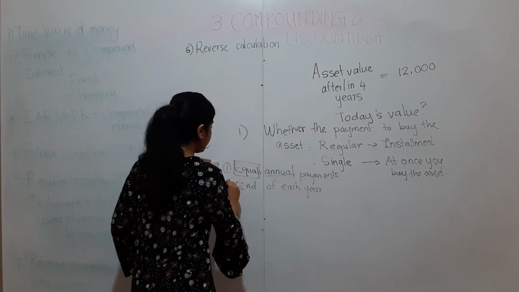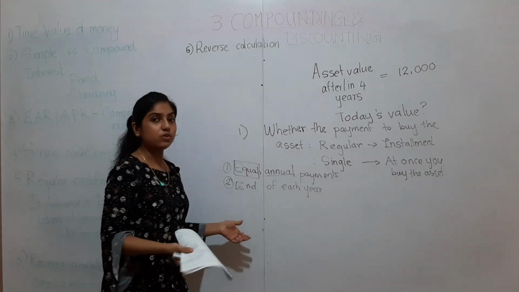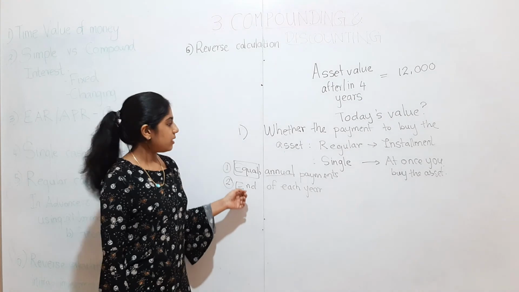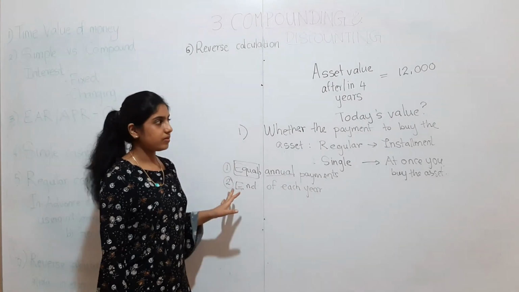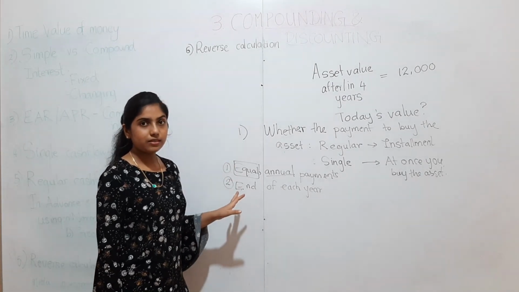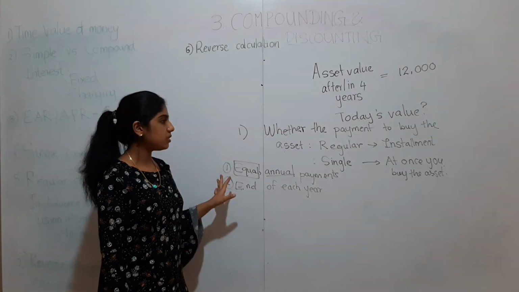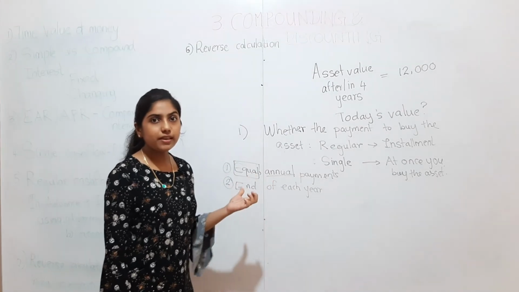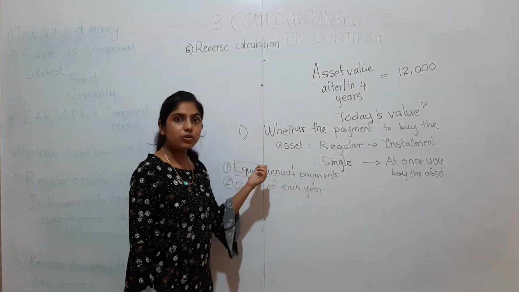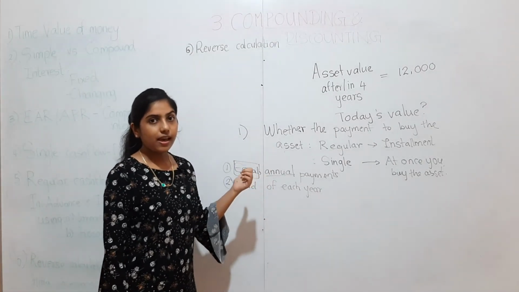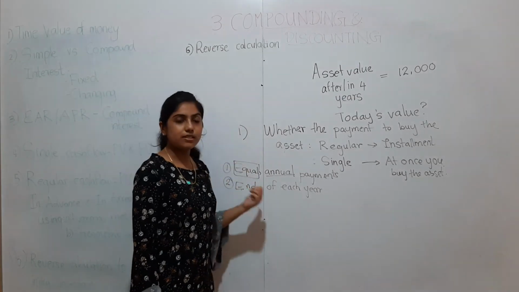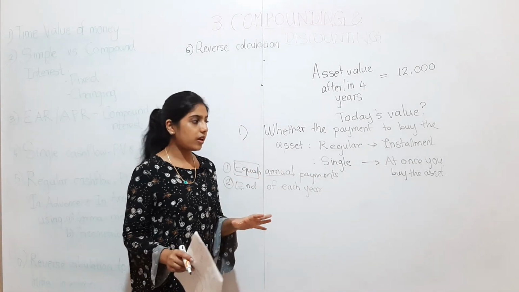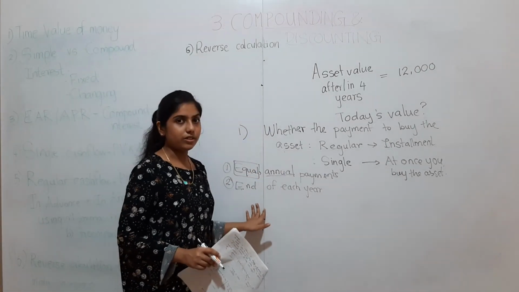These two are the key words you should extract from your exam question. If you miss this, you won't get the answer right. So make a note. When you come across this section, first check whether it's an equal annual payment, and then check whether it is made at the end of each year or the beginning of each year.